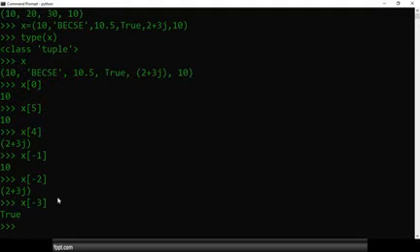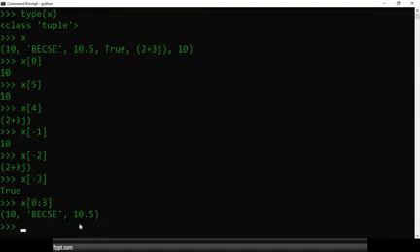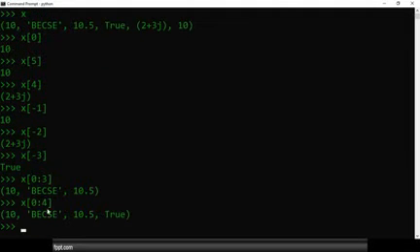The next concept, can I perform the slice operator? The slice operator is useful in a list also. Let's do that. Here I am passing the value x, starting value is 0, separated by a colon, and the last value will be 3. 0 to 3. That means 10, then 1, 2, 3. Up to true it will be printed. Oh, when we use the slice operator, it excludes the last element. Okay, then the last element is true, so true minus 1. That means it will get 10.5. Okay, so when we pass 4, then we get the true. Okay, so that means the slice operator is successfully working.